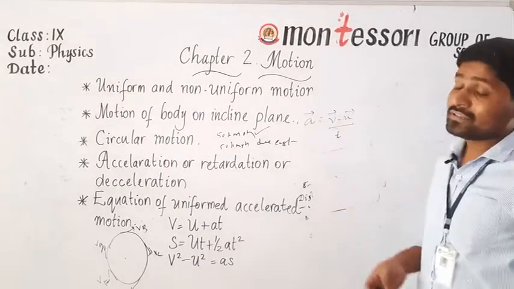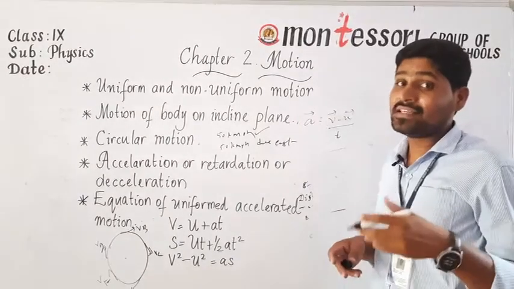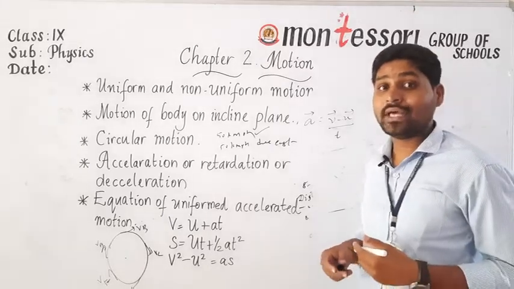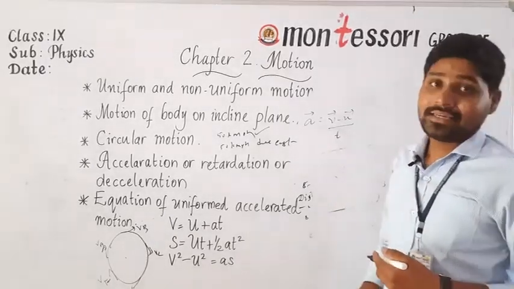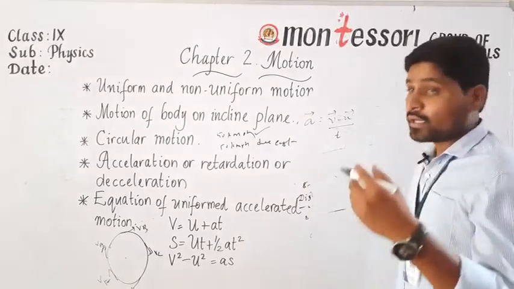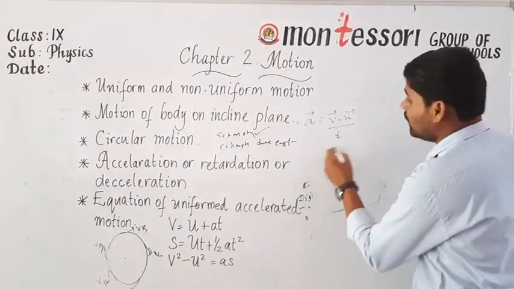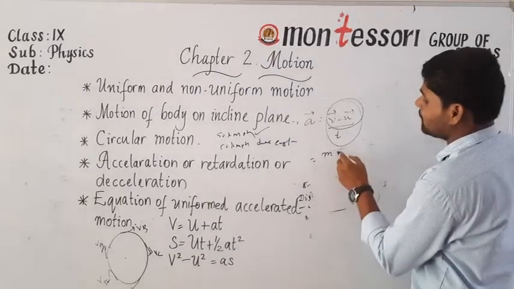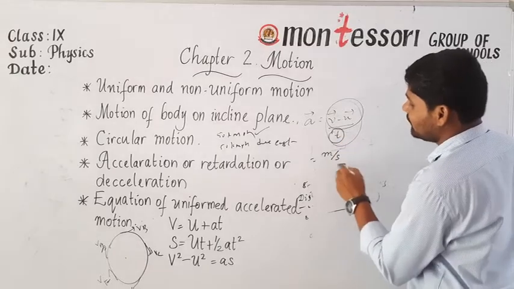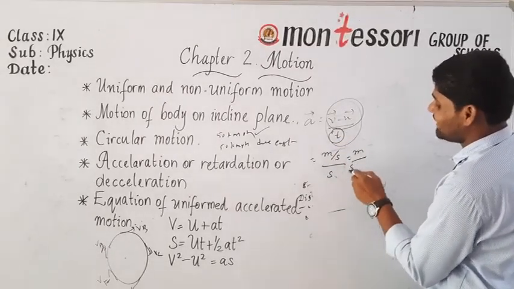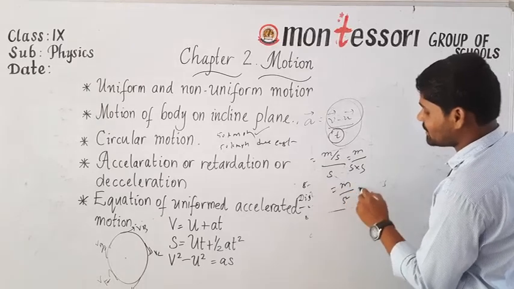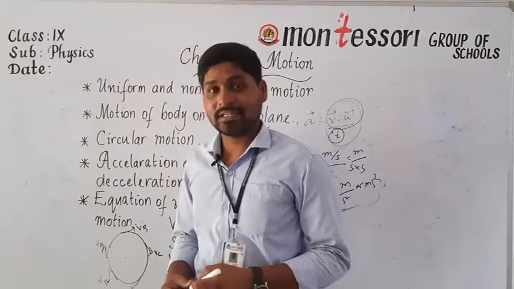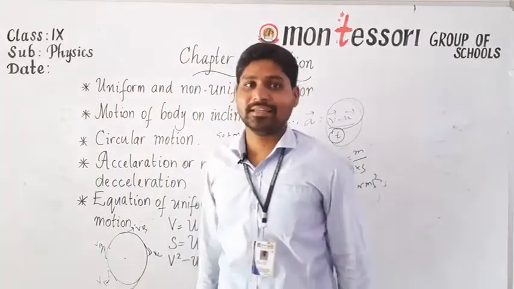Here acceleration is nothing but change in velocity. Velocity is a vector quantity, not a scalar quantity, right? Because velocity has both magnitude and direction. So obviously acceleration is also a vector quantity; it has both magnitude and direction. What is the unit of acceleration? The unit of velocity is meters per second. Again here time is there, again second. So meters per second into second, meters per second square or meter second inverse 2, is the SI unit of acceleration.